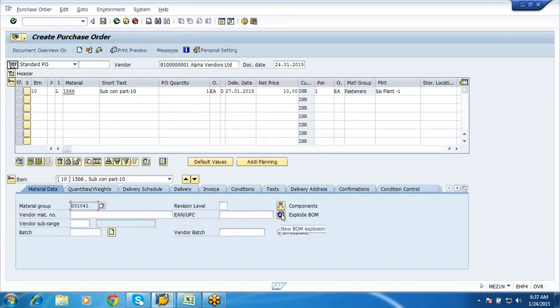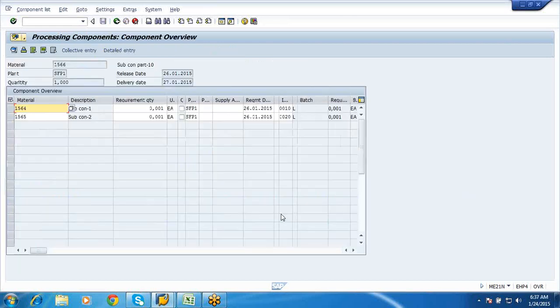Chandra, the price you gave is the manufacturing price? No, it's not the manufacturing price. It's the price charged by your vendor to process this operation for subcontracting. Okay, so I'm going to explode the BOM now. This is the BOM explosion which we have done. So requirement quantity, it should be 1.